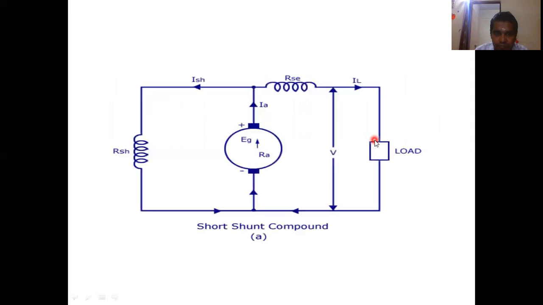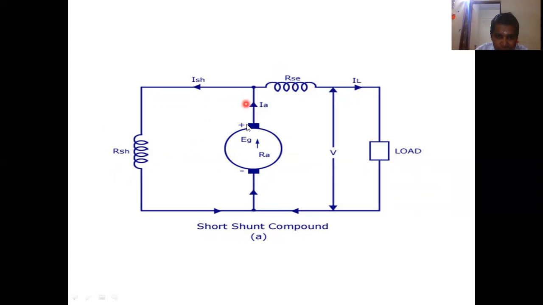You can see here, in the short shunt compound machine, the shunt field is directly connected with your armature, as it is the shunt case. But your series field winding, this is also a field winding, right? One armature with two field windings, shunt field winding and series field winding. So in the short shunt compound, the shunt field is connected parallel to the armature, and the series field is connected in series to your load.